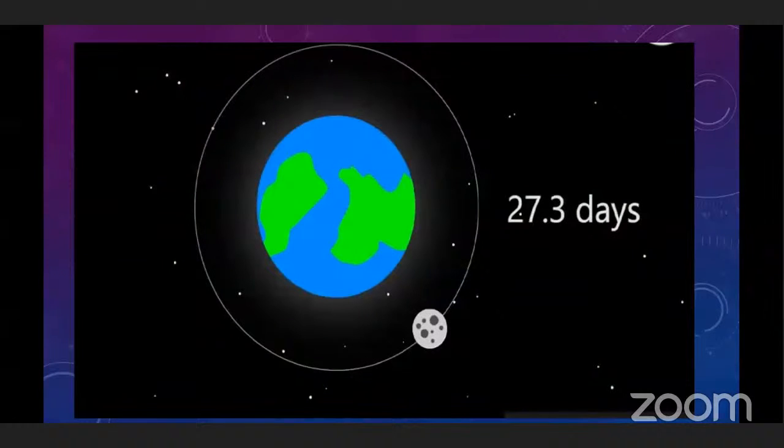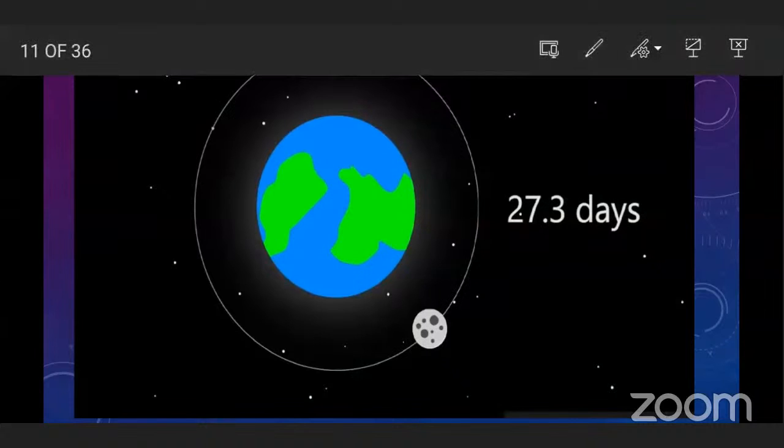What is the reason behind this? The moon completes one revolution around the earth in approximately 27.3 days. See, this is earth, you know that. And this is moon. Moon revolves around the earth.